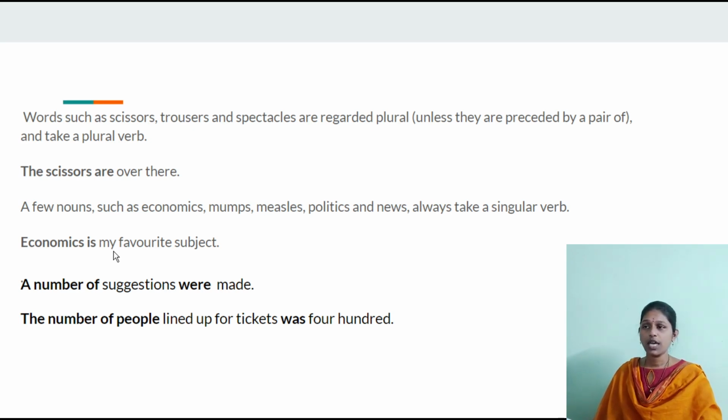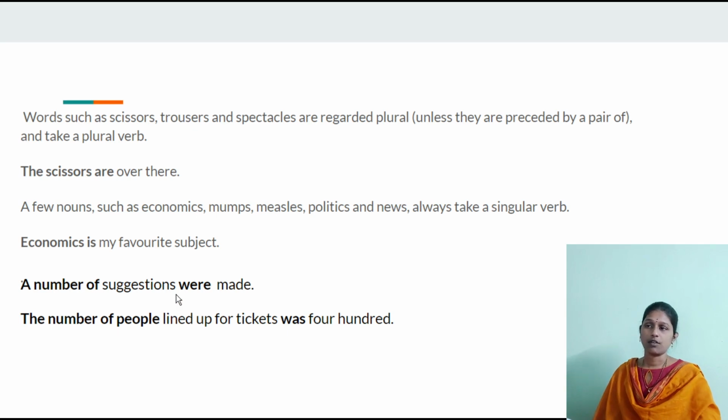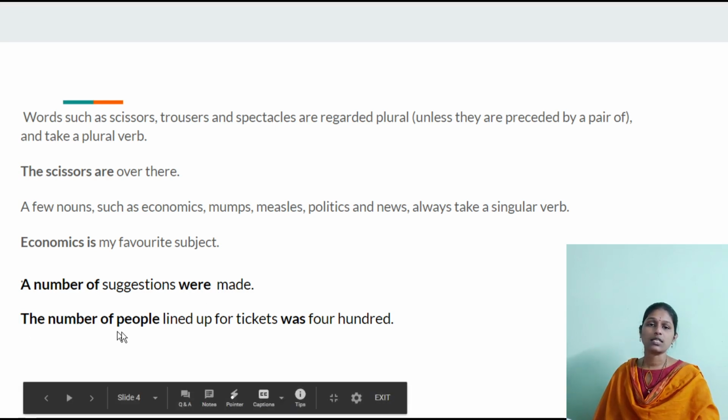And here you see a number of and the number of. With a number of, you must use a plural verb only, and the number of always takes a singular verb only. Okay, so a number of suggestions were made. The number of people lined up for tickets was 400. So was is singular and were is plural. So with a number of we use plural verb, and the number of we use singular verb.